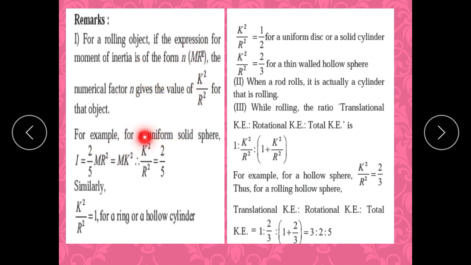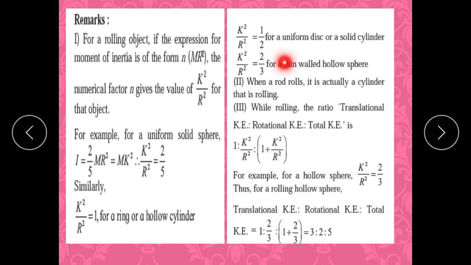For example, for a uniform solid sphere, moment of inertia is 2 by 5 mr square, that is equal to mk square. Therefore k square upon r square is nothing but 2 by 5. Similarly, k square upon r square is equal to 1 for a rolling hollow ring or hollow cylinder. It is equal to half for a uniform disc or solid cylinder.